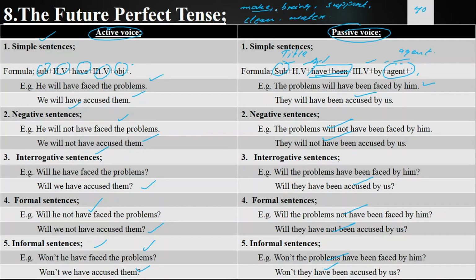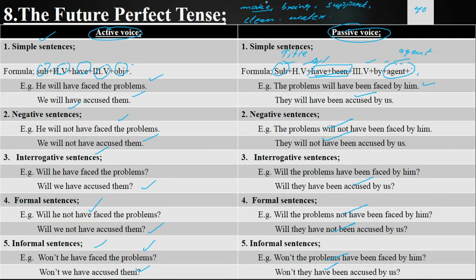Now let's make the sentences of make. Like I say, I make sentences. Sentences are made by me. Sentences are not made by me. Are sentences made by me? Are sentences not made by me? Aren't sentences made by me? Sentences were made by me. Sentences were not made by me. Were sentences made by me? Were sentences not made by me? Weren't sentences made by me? Sentences will be made by me. Sentences will not be made by me. Will sentences be made by me? Will sentences not be made by me? Won't sentences be made by me?